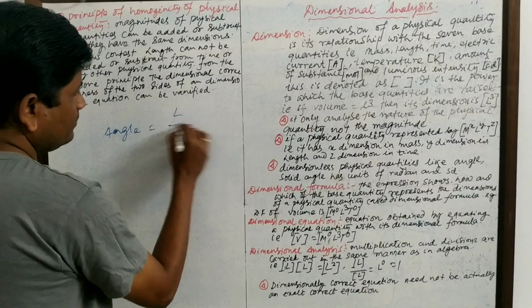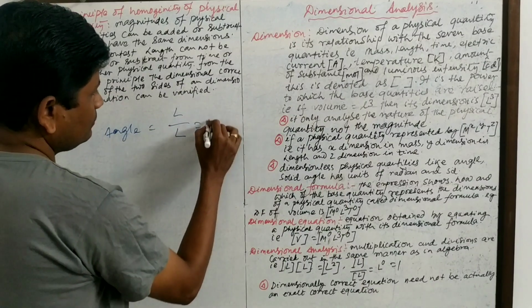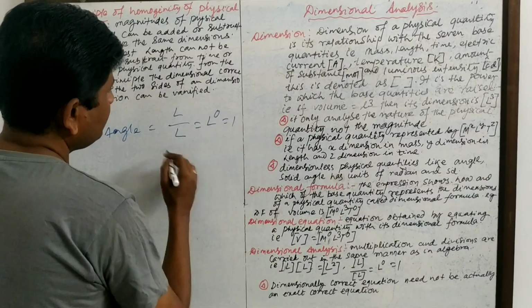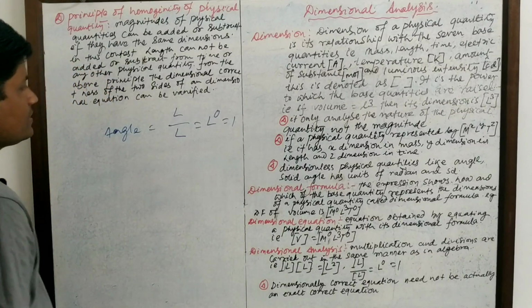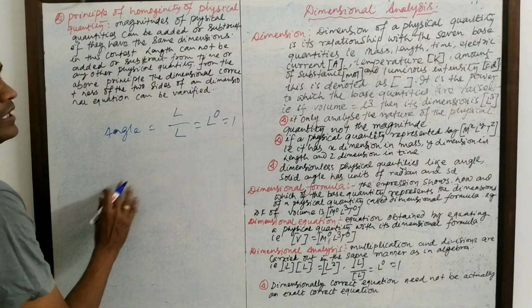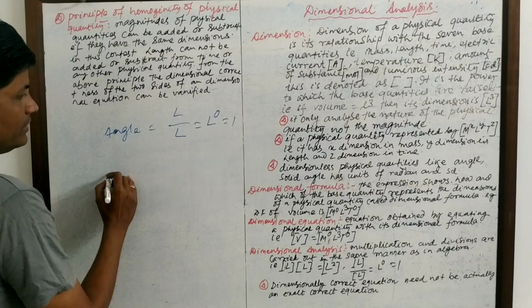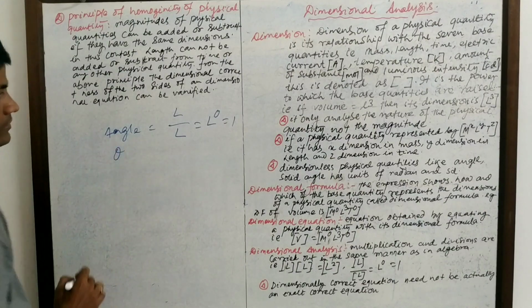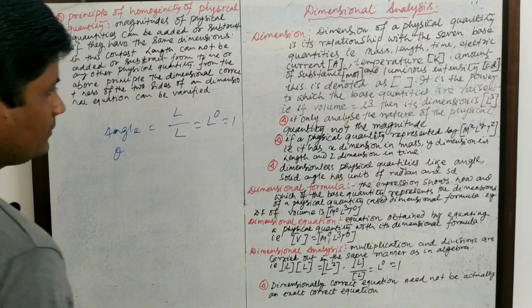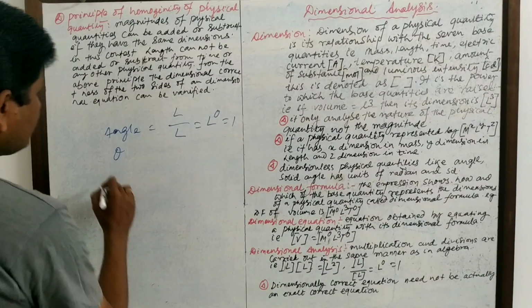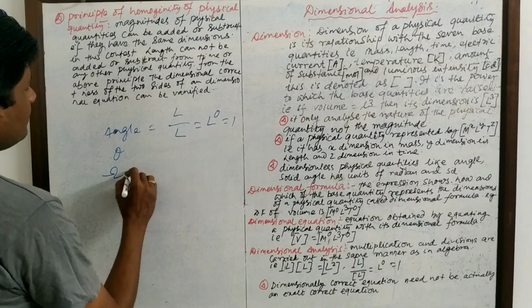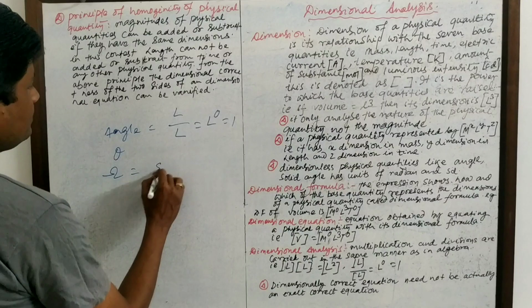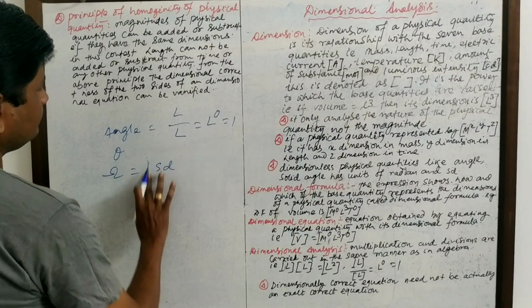Angle is length upon length, which is L0, equal to 1. It is dimensionless, but angle has unit. Angle is theta. And in the case of solid angle, its unit is steradian.